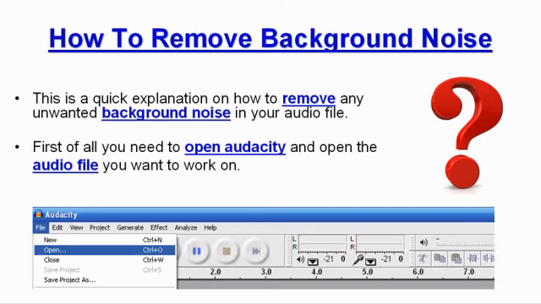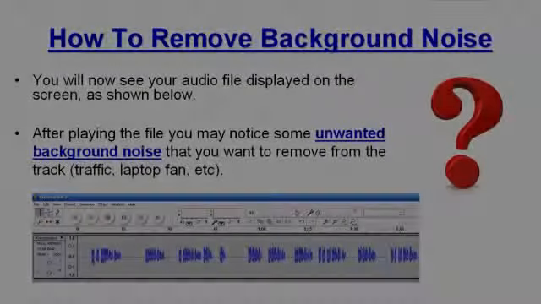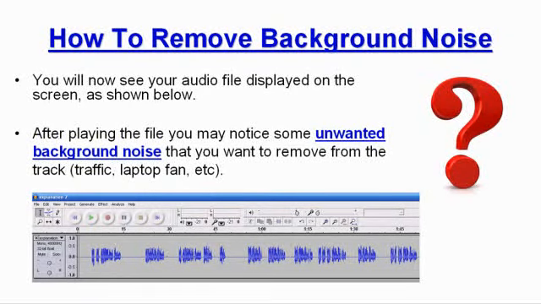First of all, you need to open Audacity and open the audio file you want to work on. You will now see your audio file being displayed on the screen as shown below. After playing the file, you may notice some unwanted background noise that you want to remove from the track. This could be anything from traffic noise to noise from your laptop fan.